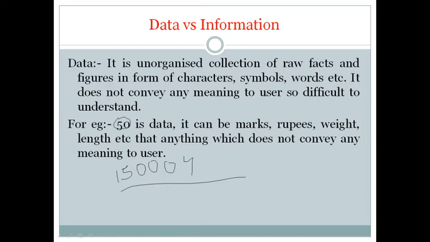So anything which does not convey any meaning, or which is only a collection of characters or symbols, is known as data.